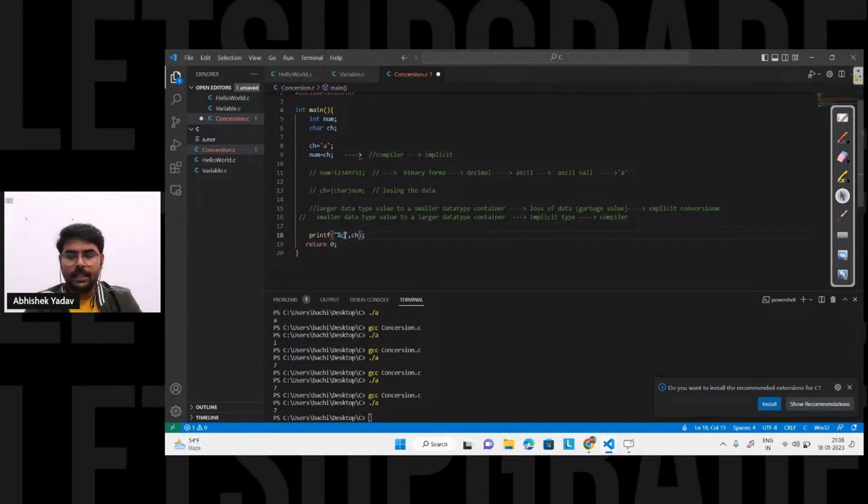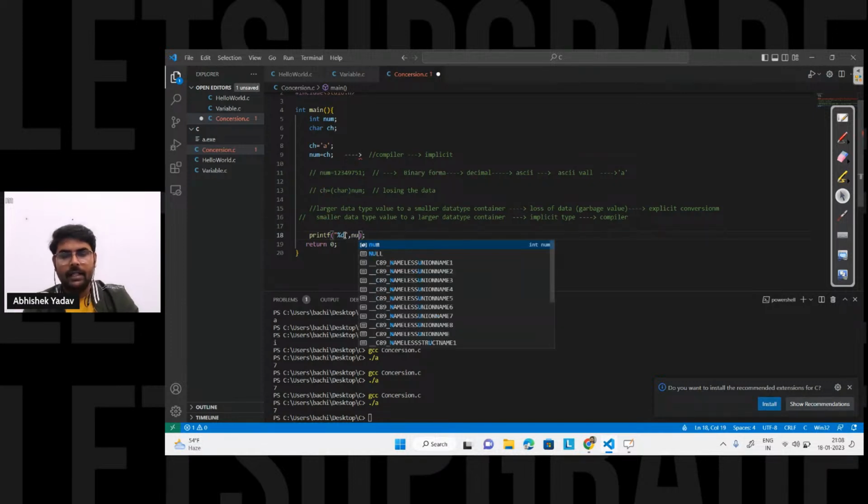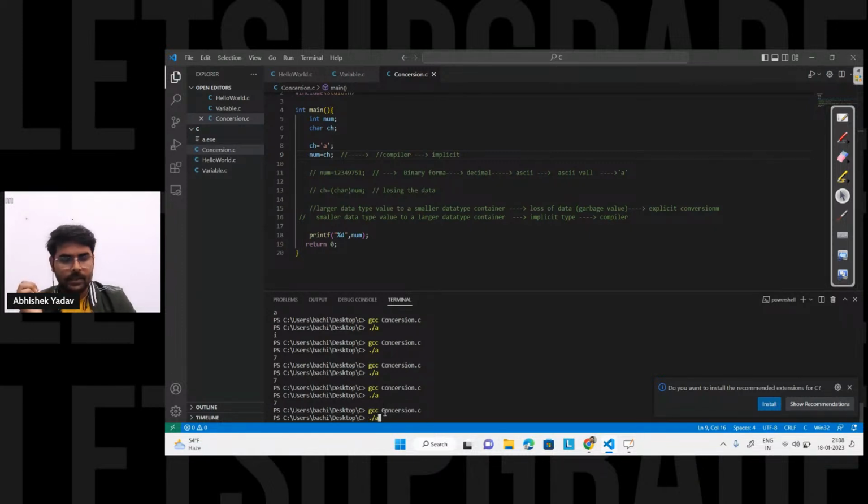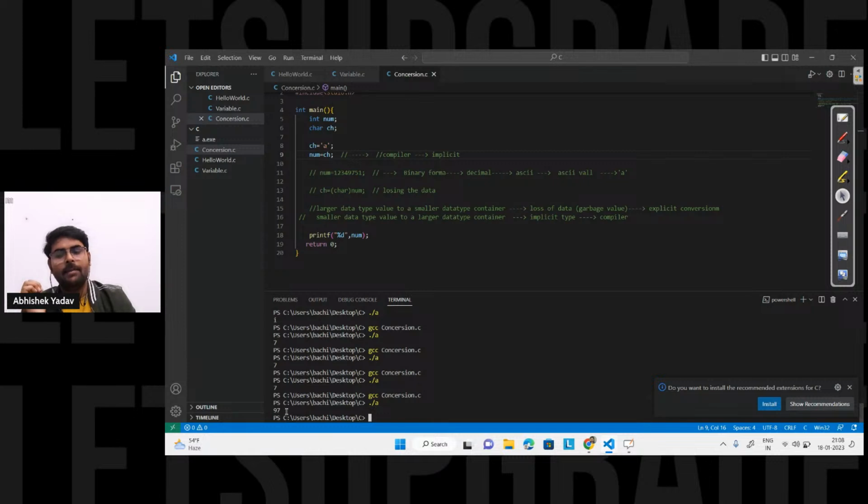If I write %d here, and if I print num, then I will get the ASCII value on the output screen, right everyone? I will get the ASCII value on the output screen here. Let's run the code, right? This one. So you can see I am getting the ASCII value of this one, right?